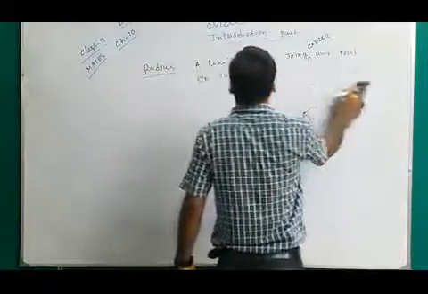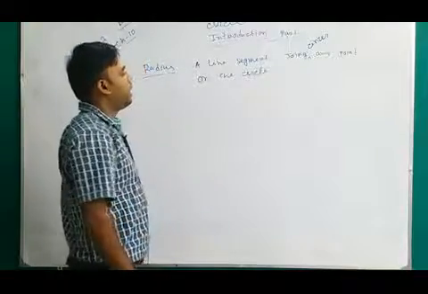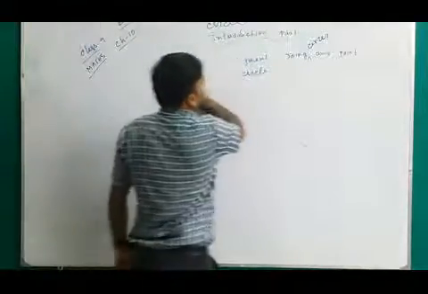The definition of radius: the line segment joining the center and any point on the circle. Next, circumference.